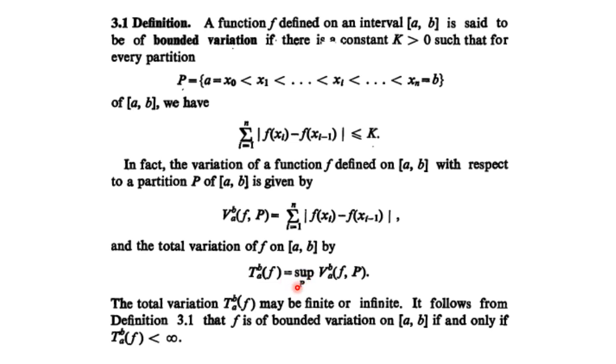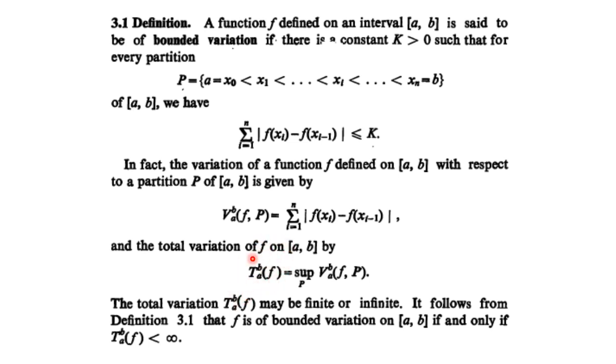With respect to the partition p1, the variation value is something. With respect to the partition p2, the variation is something else. And then find out the supremum of all these. That is called the total variation of the function over the interval ab. So if the total variation is finite, you will say the function is of bounded variation.